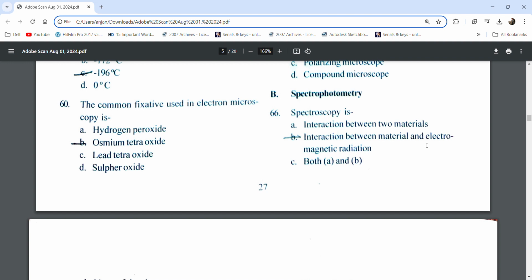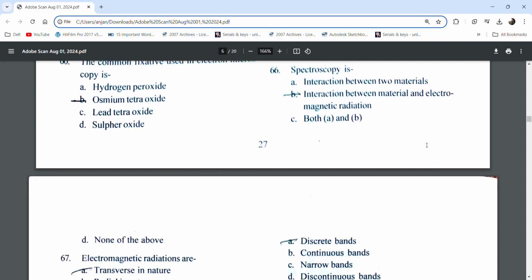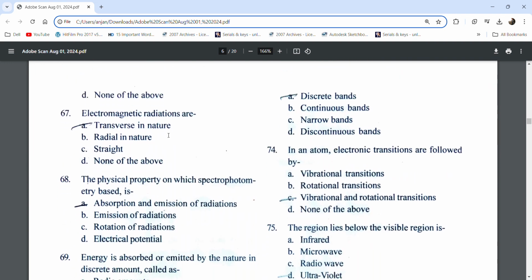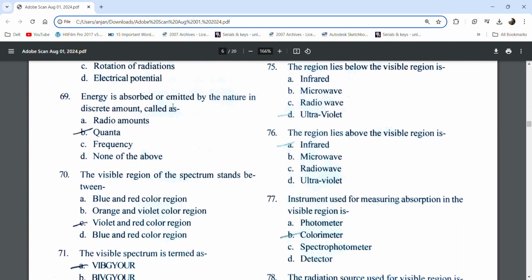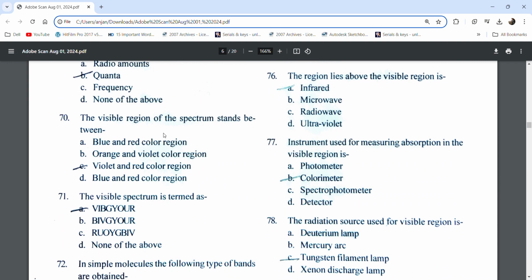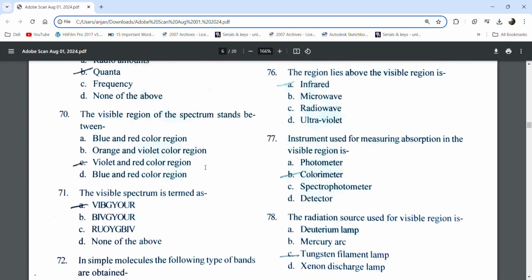Spectroscopy is the interaction between material and electromagnetic radiation. Electromagnetic radiations are transverse in nature. The physical properties on which spectrophotometry is based are absorption and emission of radiation. Energy is absorbed or emitted by nature in discrete amounts called quanta. The visible region of a spectrum lies between violet and red color.